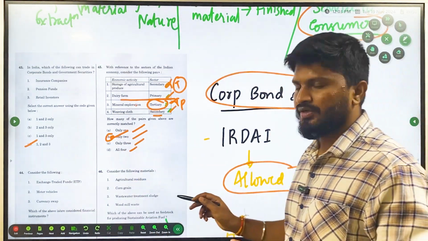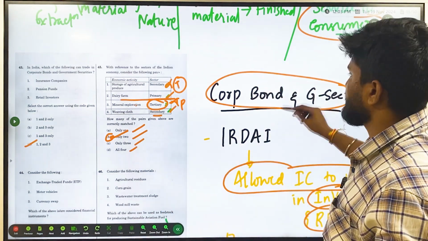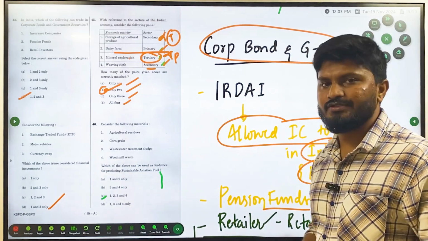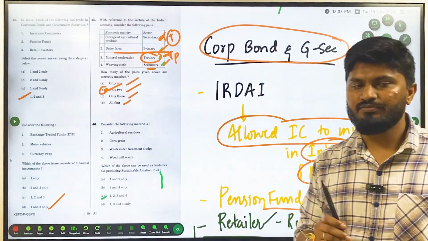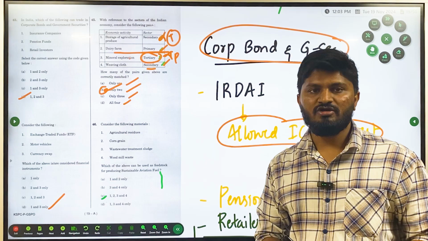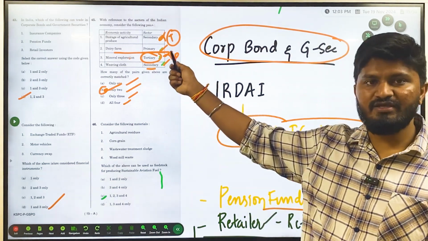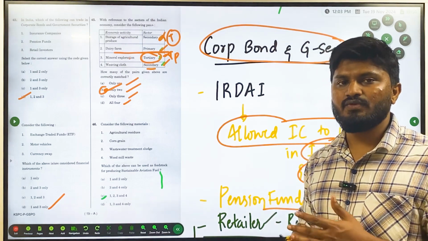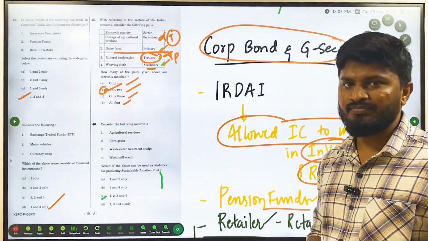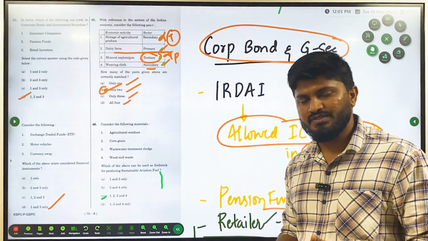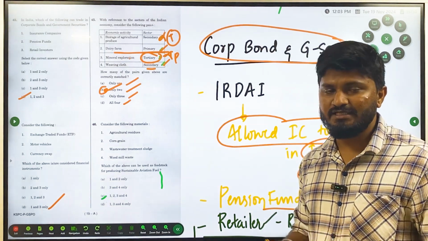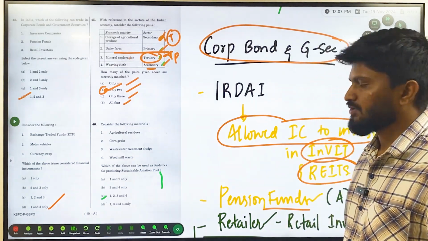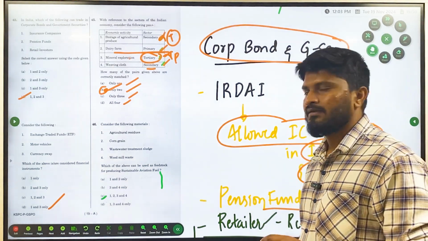Okay, so you could have easily guessed this answer with the help of common sense. Again, in economy, it is not all about current affairs. You should be thorough with your basics. You should be thorough with the static part of the economy also. This is very static or very basic in nature. If you have a correct understanding of what the primary sector, secondary sector, and tertiary sector are, you could have easily answered this one. And again, certain questions of a very basic nature, about what GDP is, what GVA is, etc., are also coming in economy. So you should be thorough with your basics. That is the point here.